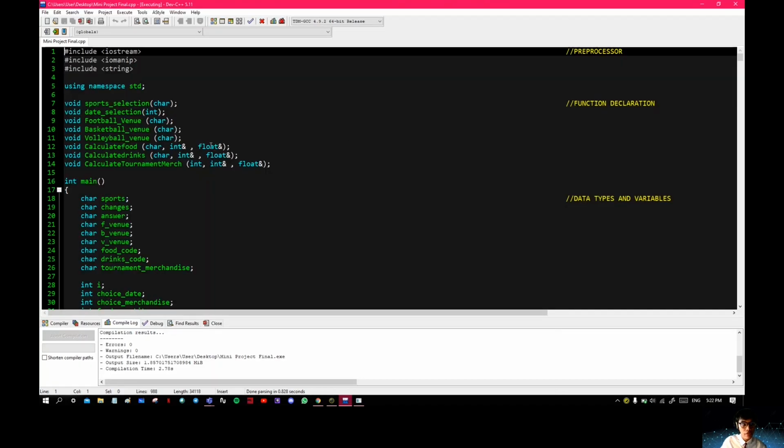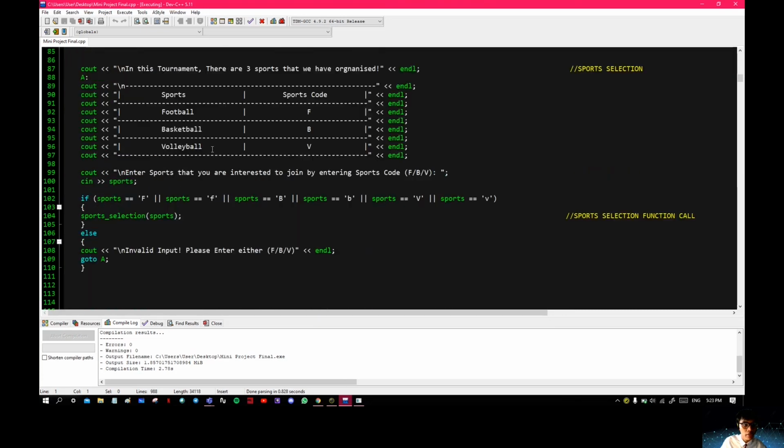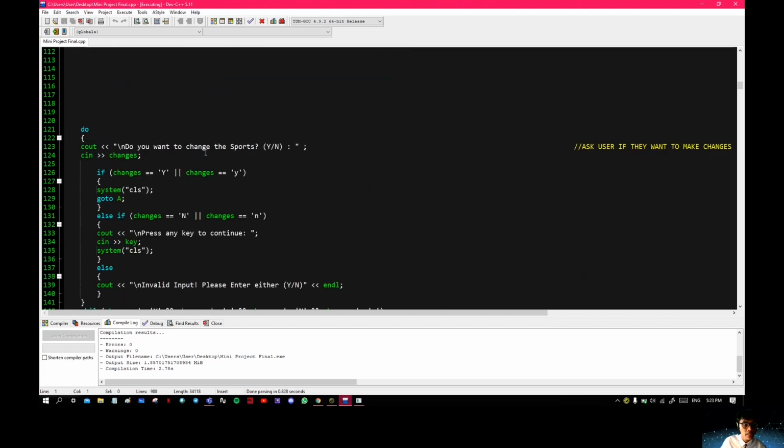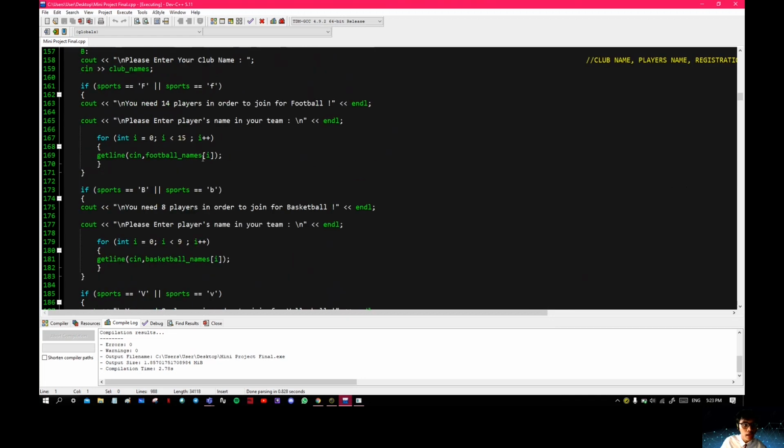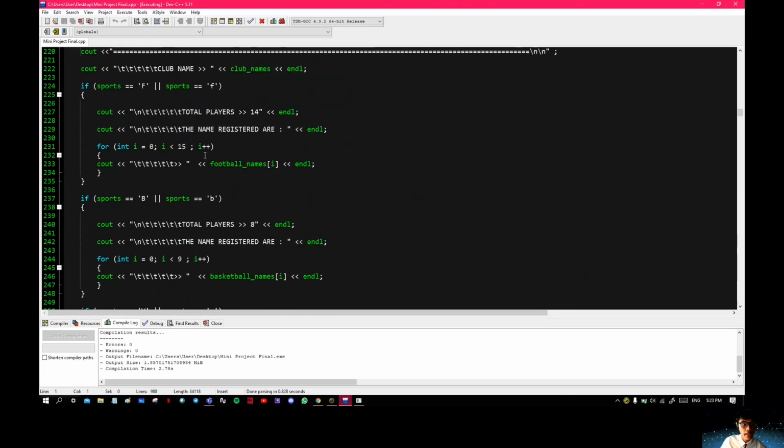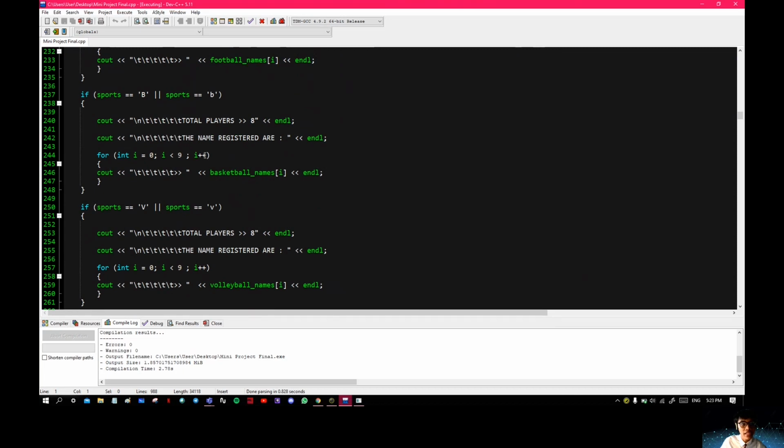Now if we go through the code that I have put. Here is my preprocessor, and the int main here. This is my function declaration, the int and the float. Here is to recall my function and recall the value. In my system, I mostly use if else statements and do while statements. I also use for loops and an array here. Every process in my program is actually the same for every task.